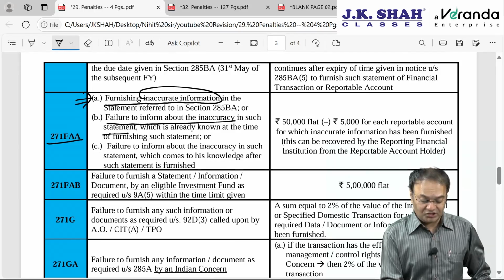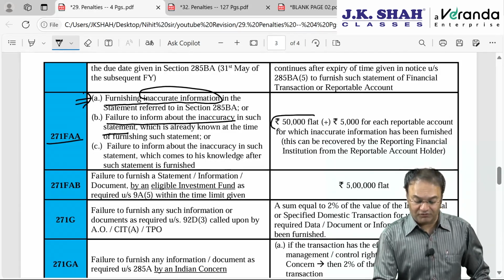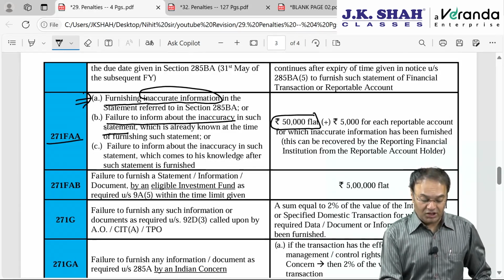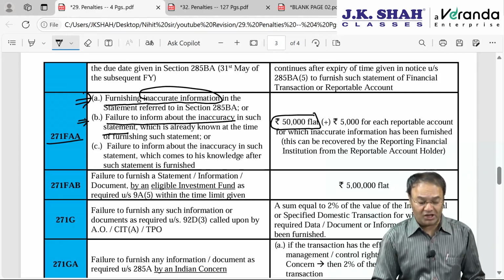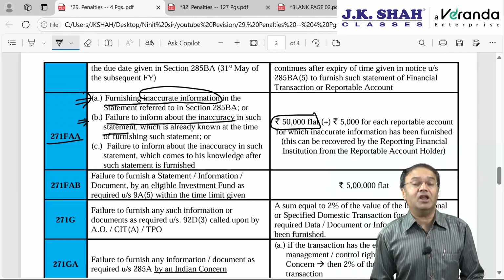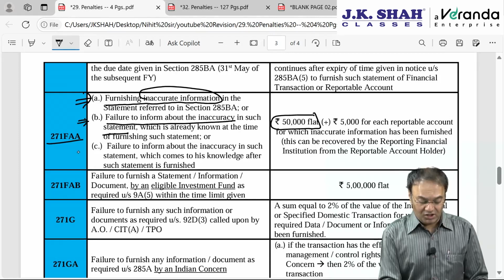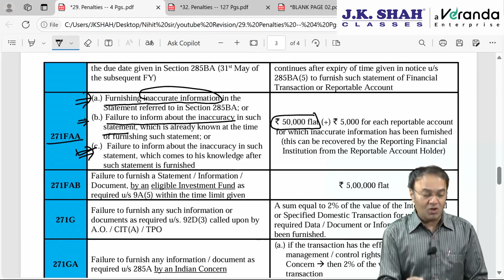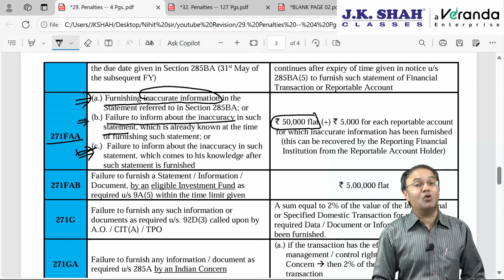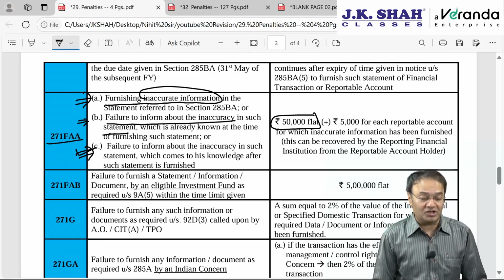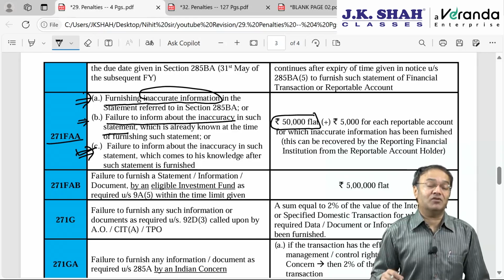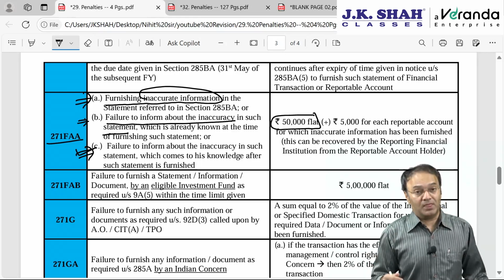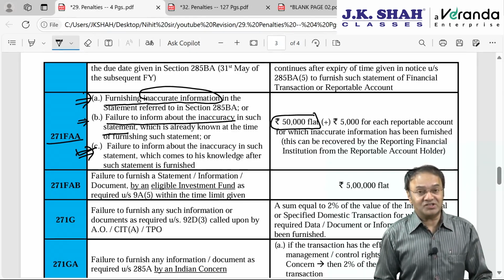If the statement contains inaccurate information, the penalty will be 50,000 flat. Or in case the inaccuracy is already known to the officer furnishing the statement, the banking officer, he knows about the inaccuracy, but he fails to inform about it to the concerned income tax authority. And last one, if he didn't know at the time of filing such statement, and the inaccuracy came to his knowledge later on, then whenever it comes to his knowledge, within 10 days from the date of receiving information, he should furnish a revised statement of financial transaction.